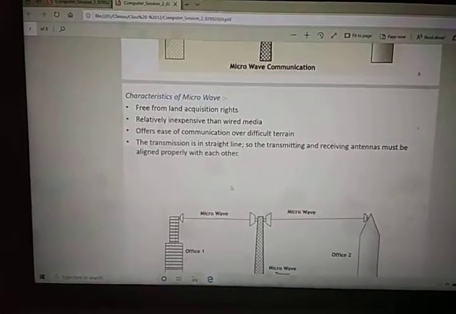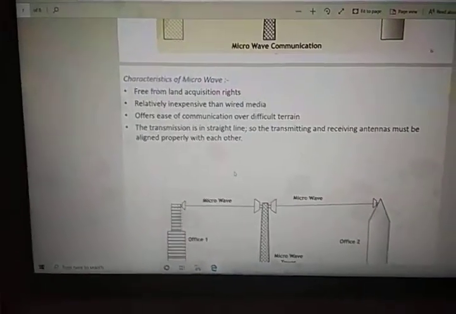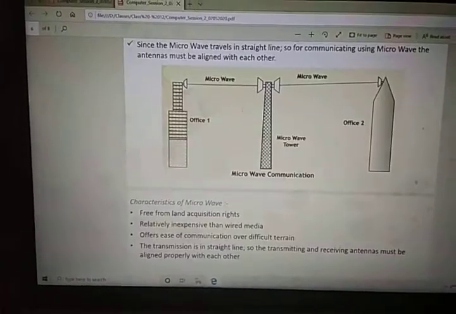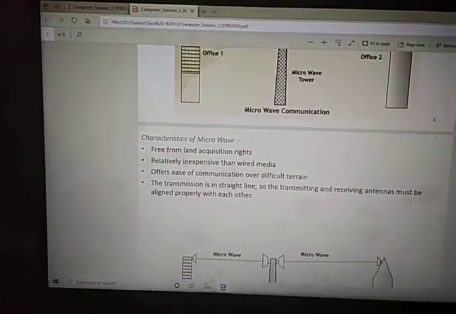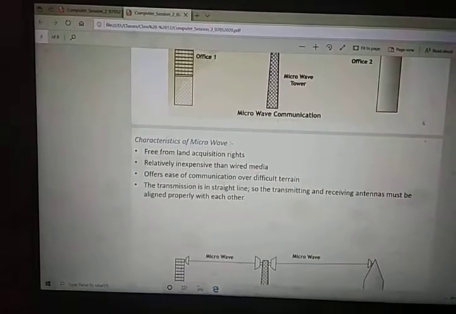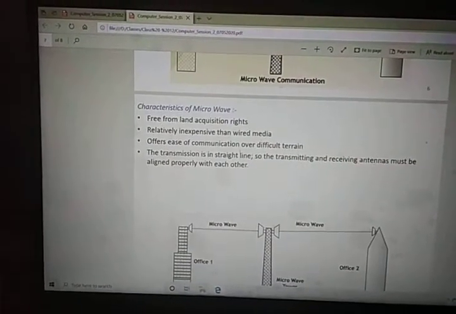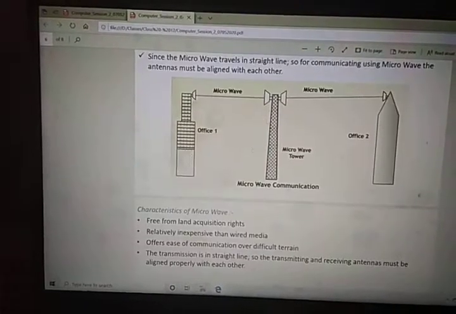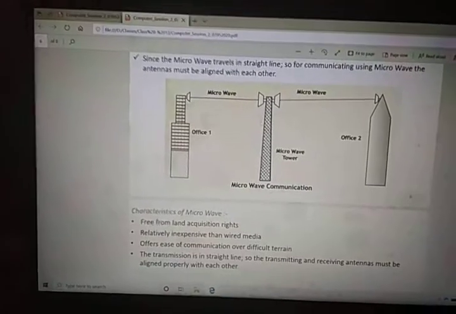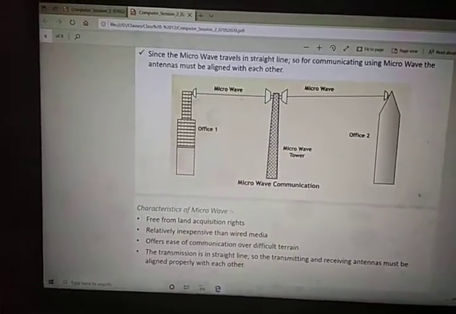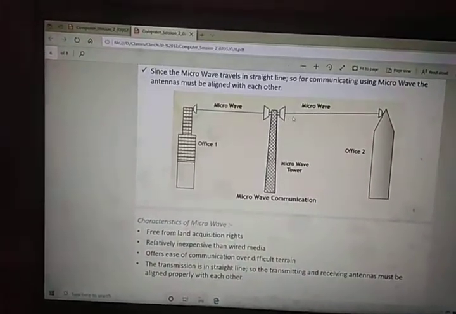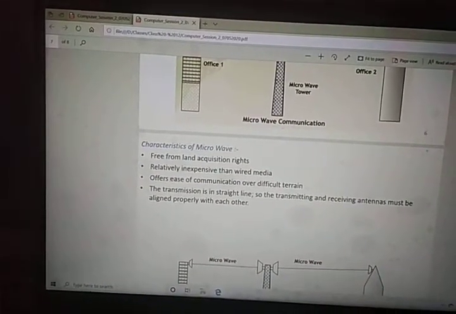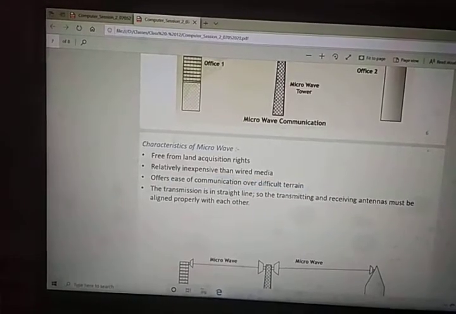Characteristics: free from land acquisition. We don't need any land for establishing the tower. We can put the antenna anywhere. Relatively inexpensive compared to wired media. This is a little inexpensive since we are using wireless. Offers ease of communication over difficult terrain. We can establish a network in difficult terrain, difficult areas where cable wiring is very difficult to put or install.